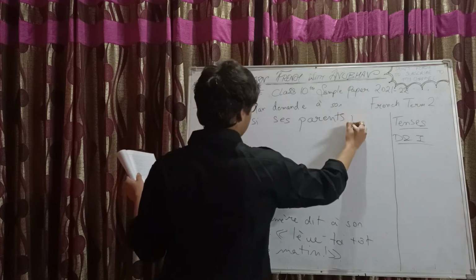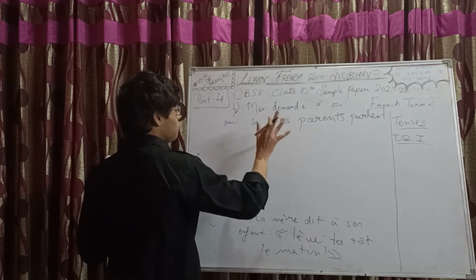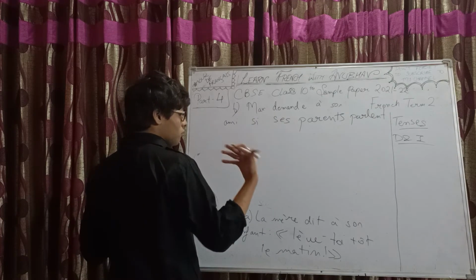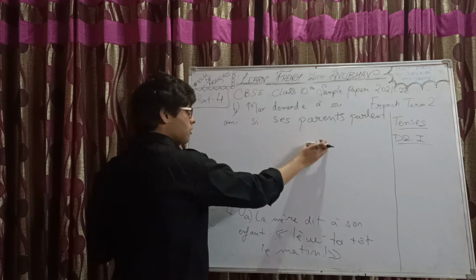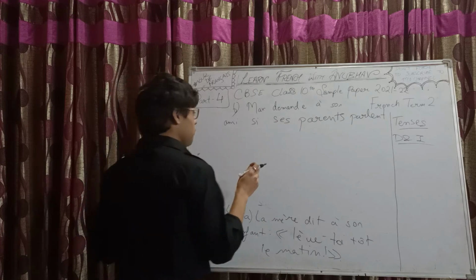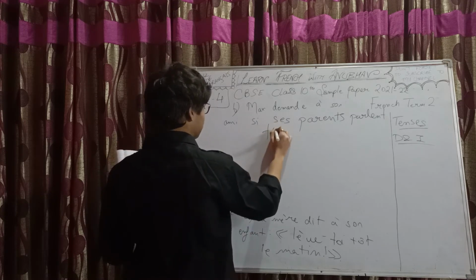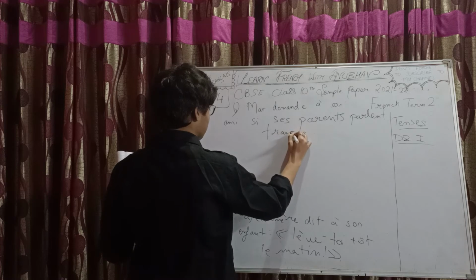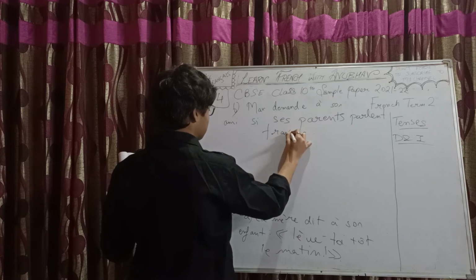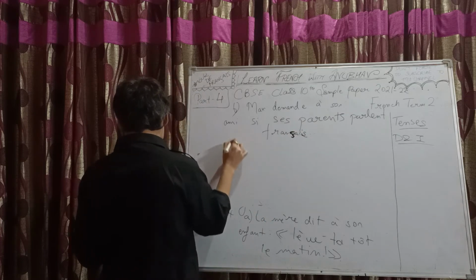Ses parents parlent français. And when we are doing indirect, then the inversion is gone, right? It becomes normal, verb after and subject before. Okay. So, parlent français. Wait, the C is looking a bit unclear.